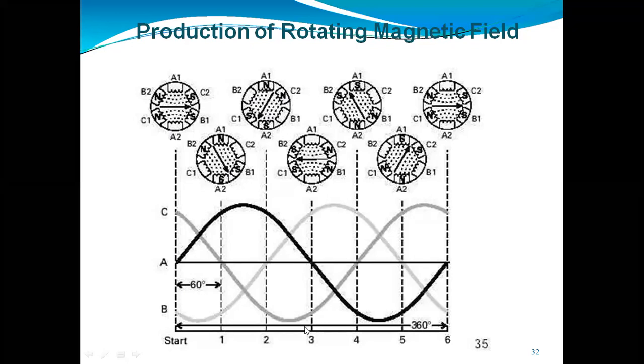Because instead of single phase, we are using three-phase supply here. So for one phase we use 360, and 360 divided by 3, you will get 120 degrees. So when we are giving the three-phase supply to the squirrel cage induction motor or the slip ring induction motor, at that time we are supposed to take three phases that will have a 120 degree phase difference between the respective phases. So here this will rotate, looking like this.